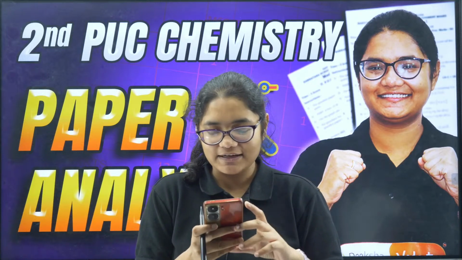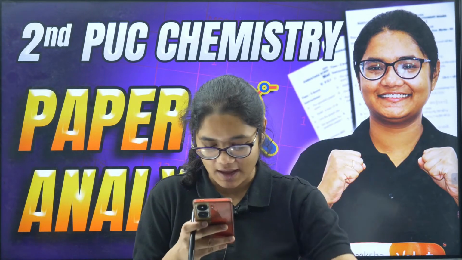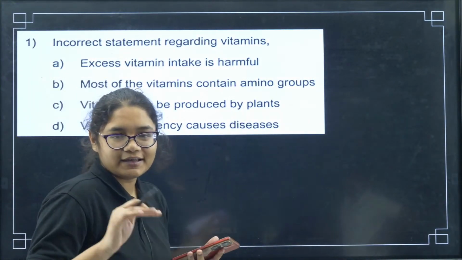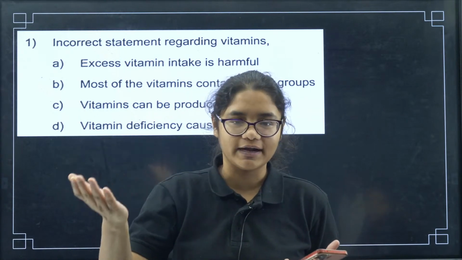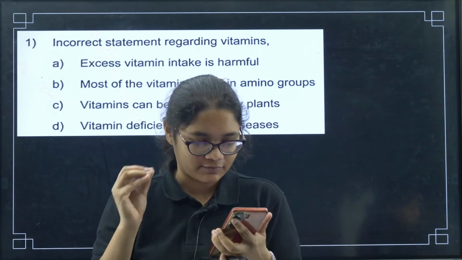So yes students, now we will be discussing the question paper and the answers. I'll be telling you how you should be writing. Numericals also I'll be telling you the answers. So let's start with the first question here. The question paper level was moderate, or you can say easy to moderate. The theory part, sections B, C, D, E, all were easy. Section A was a little tricky.